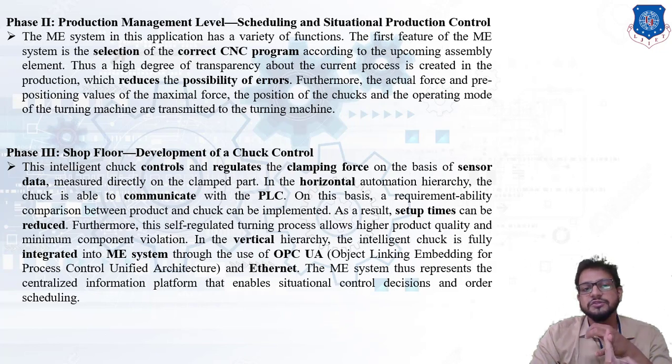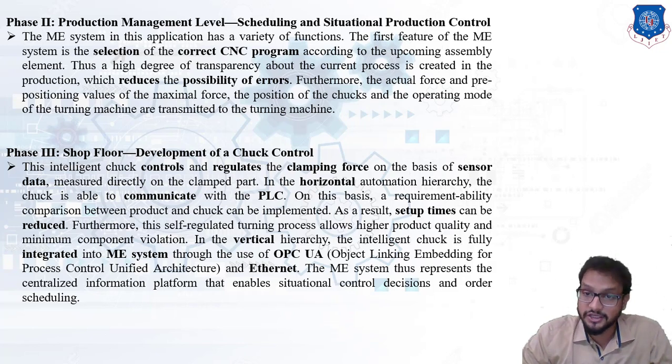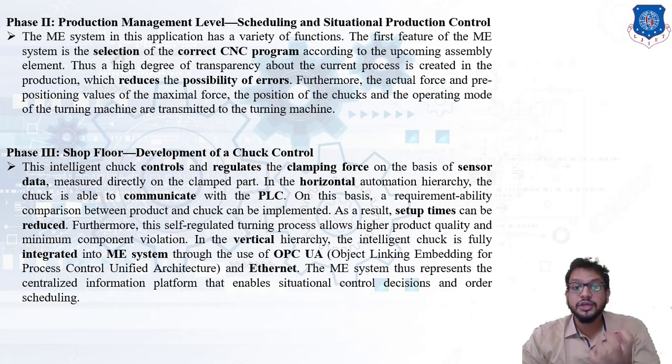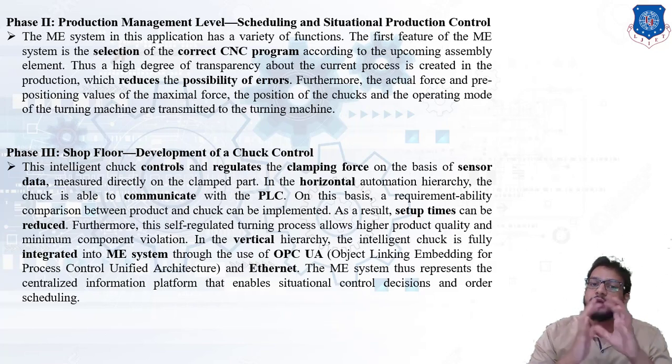Phase 3 is a task which is done by shop floor management. So what is that? Developing a chuck control. Now this intelligent chuck controls and regulates the clamping force on the basis of sensor data. Basically the sensor which is used to determine the clamping force is called a strain gauge. The function of a strain gauge is to measure the force which acts on the workpiece. So based on that measured force, the intelligent chuck is going to regulate the clamping force.